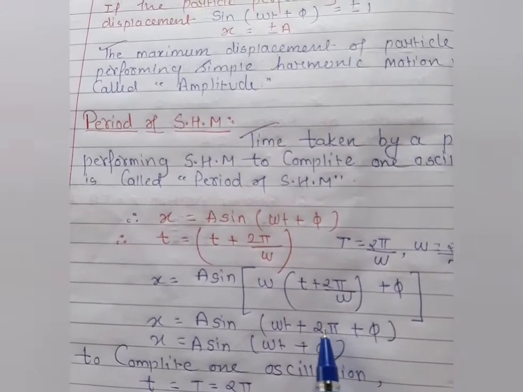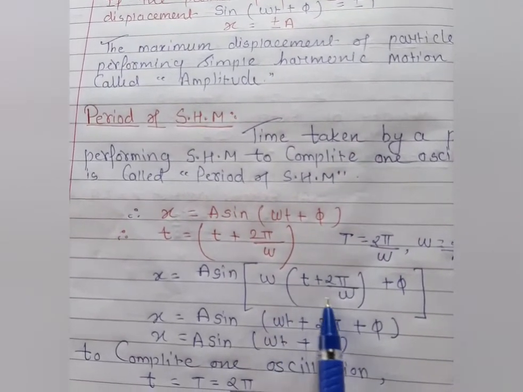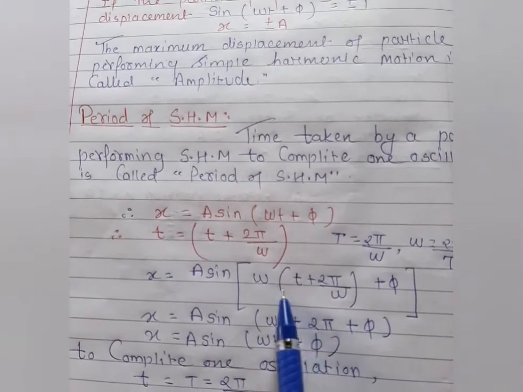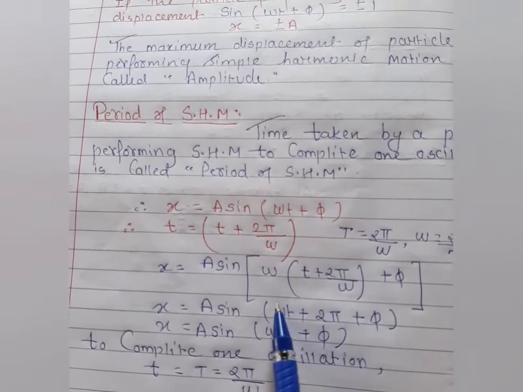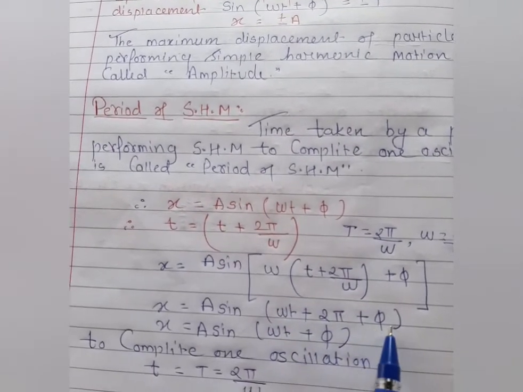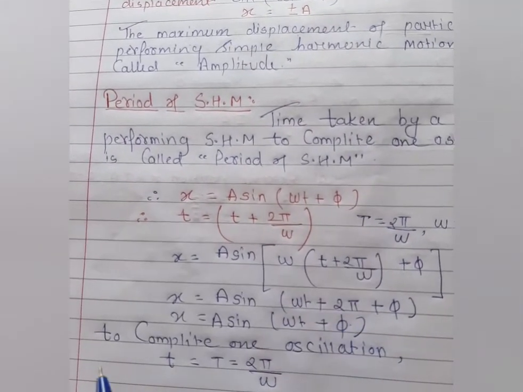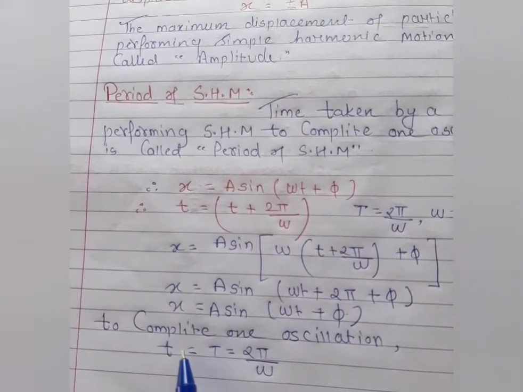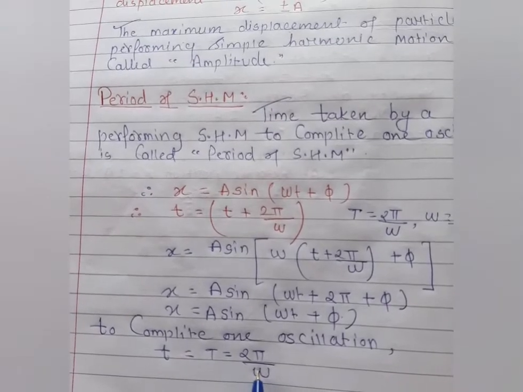Clear? Because 2 pi means what? It means we are talking about the 360 degree rotation, and here the to-and-fro motion in the oscillation for one time period is 360 degrees. So all this angle is together here, and this phi is here. So to complete one oscillation, and already I have explained, that is T is equal to 2 pi by omega.